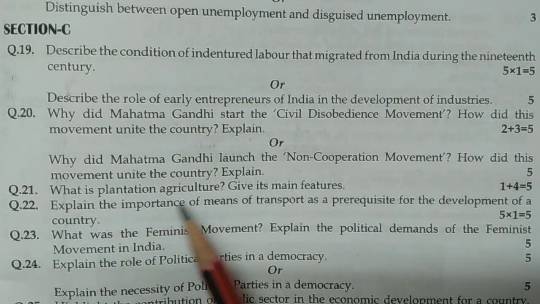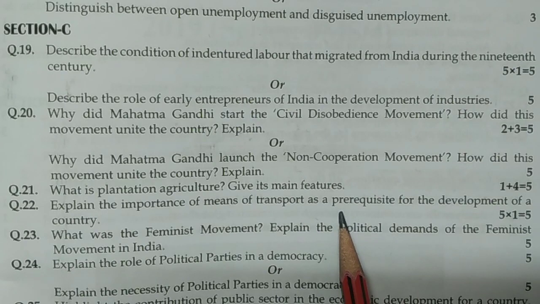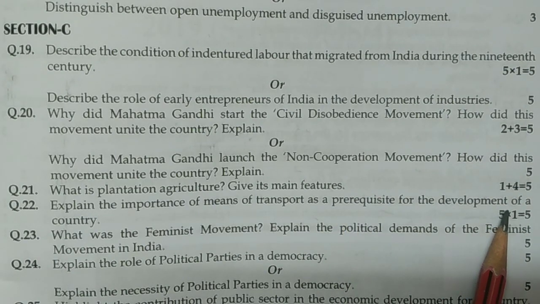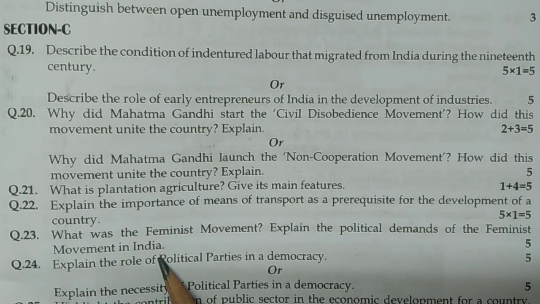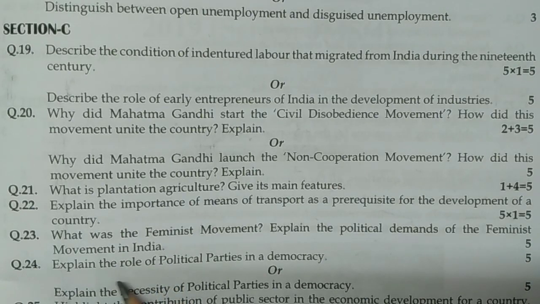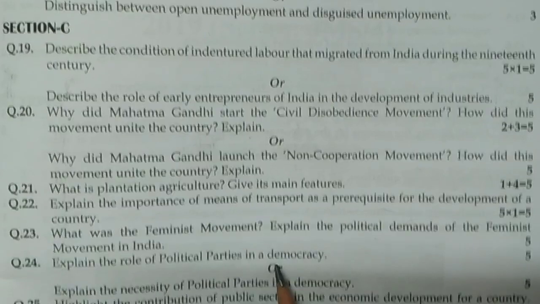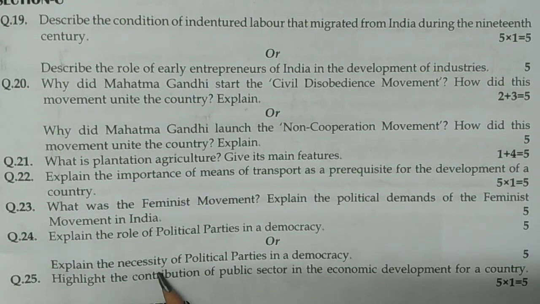Now next question 21. What is plantation agriculture? Give its main features. Explain the importance of means of transport as the requirement for the development of a country. Now next question number 23. What was the feminist movement, and explain the political demands of the feminist movement in India. Next, explain the role of political parties in a democracy, and explain the necessity of political parties in a democracy.